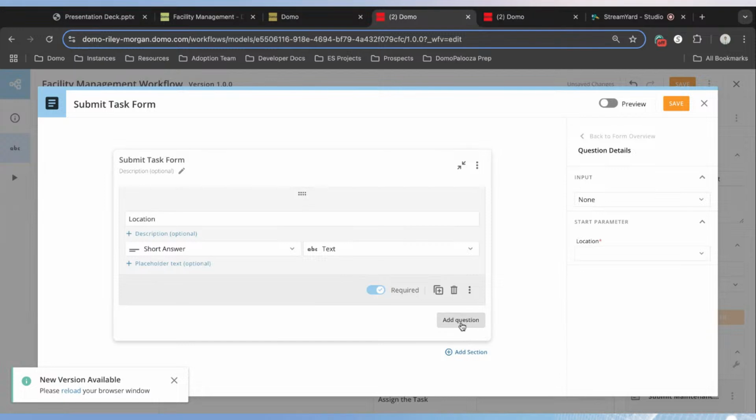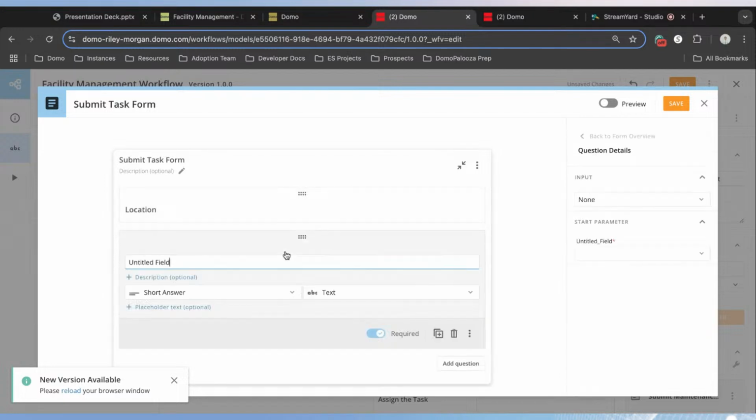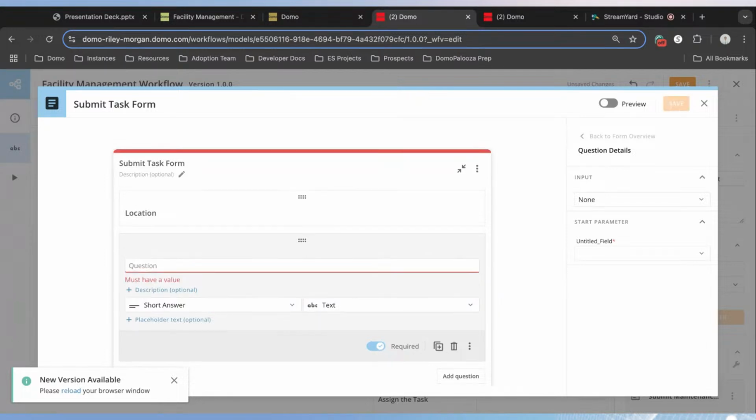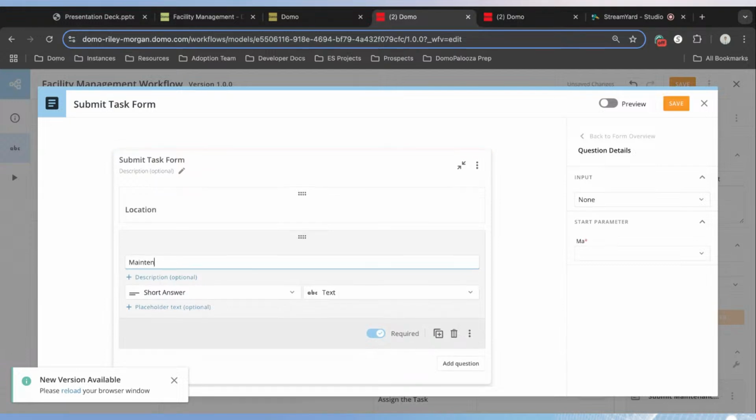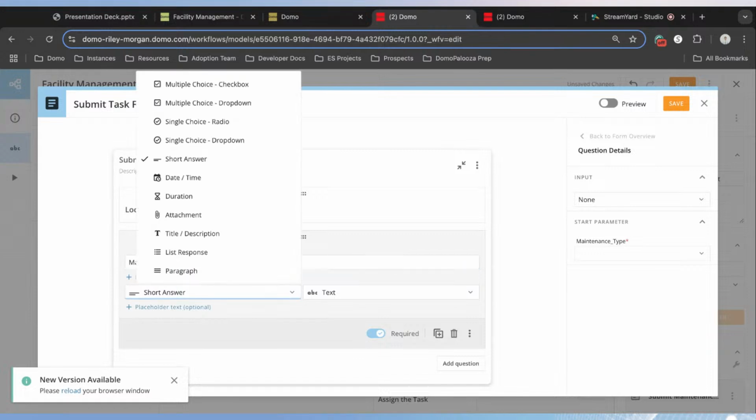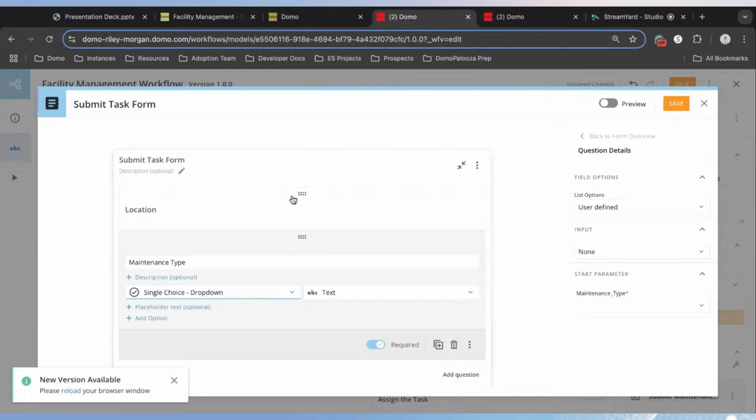And so we can go on to our next question. And that next question is probably going to be, what is the maintenance request being requested? So what's the maintenance type that we need to work with? So let's type in maintenance type. And instead of a short answer for this one, we want users to choose from a predefined list that we have. And so let's select a single choice dropdown.